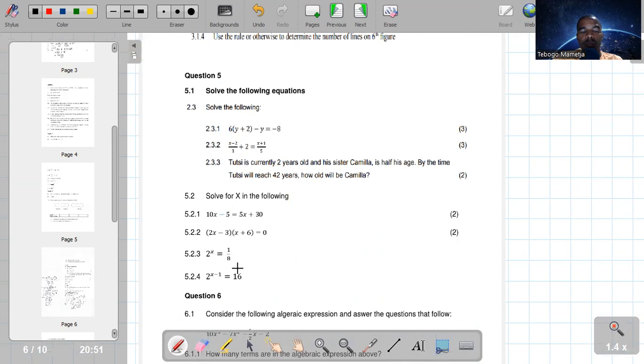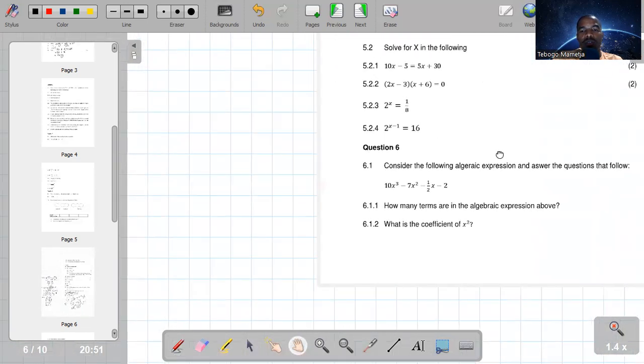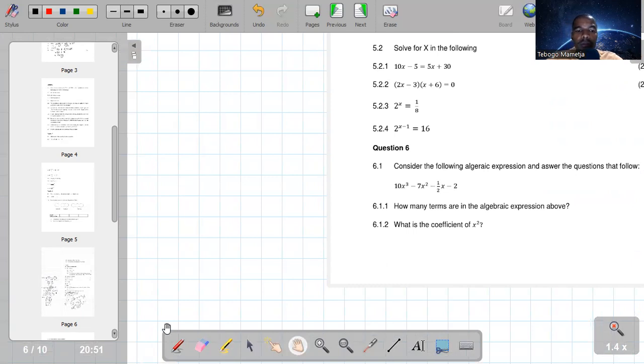Let me erase. That was that. So the last one, still on solving equations, which is numbered 5.2.4, which is 2 to the power of x minus 1. Guys, this is not 2x minus 1. It's 2 to the exponent x minus 1 is equal to 16.